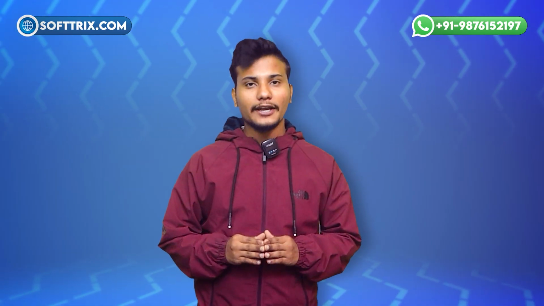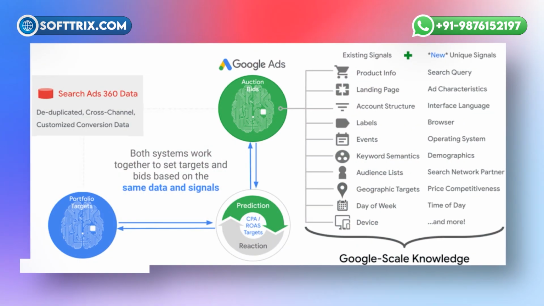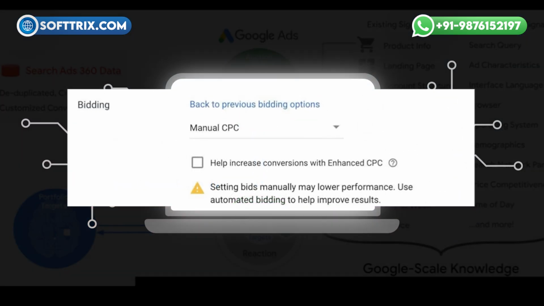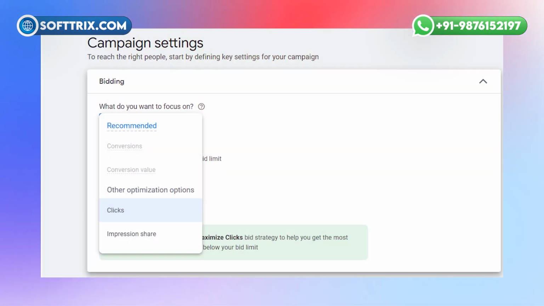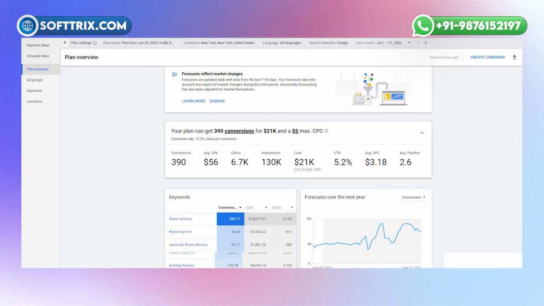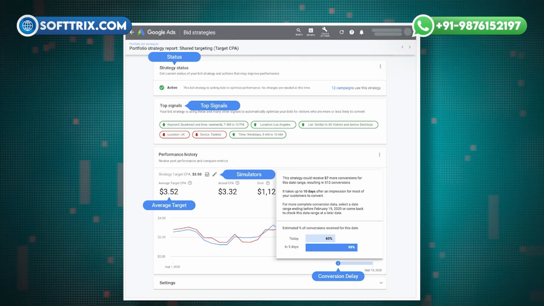I'll explain why to use auto bidding when you have conversion history. With sufficient conversion history, Google's machine learning can analyze user behavior and adjust bids to maximize performance, improving efficiency over manual adjustments. So key takeaways. Start with manual bidding when there's no data. Use it to test keywords, control costs and build conversion history. Switch to auto bidding once you have solid conversion data for Google to optimize effectively.